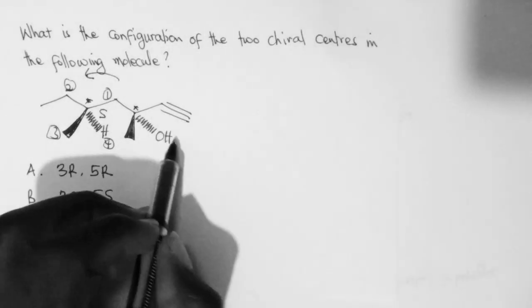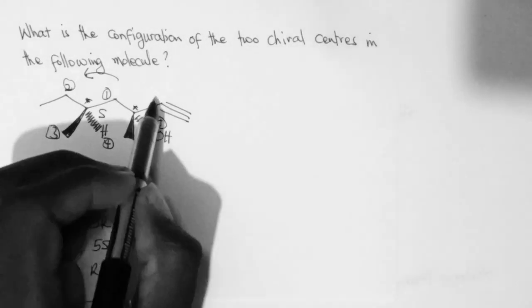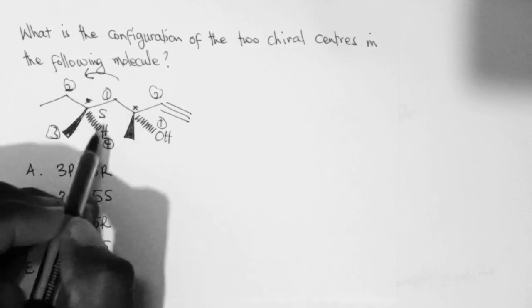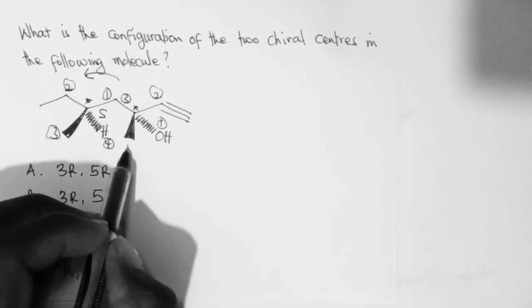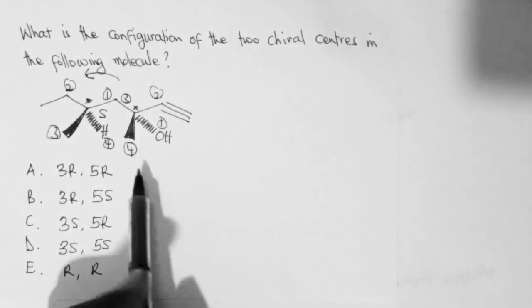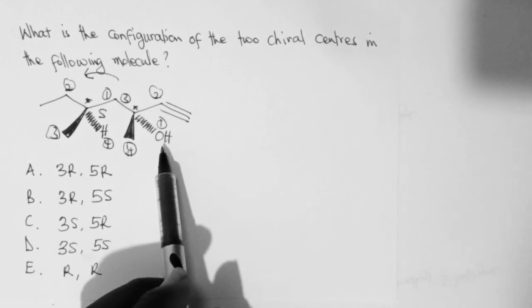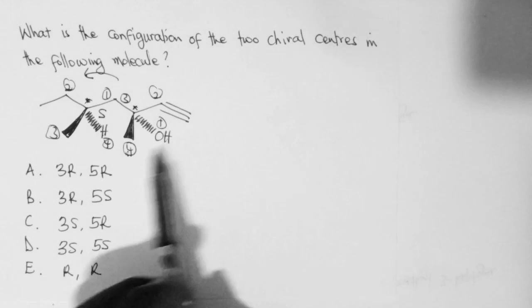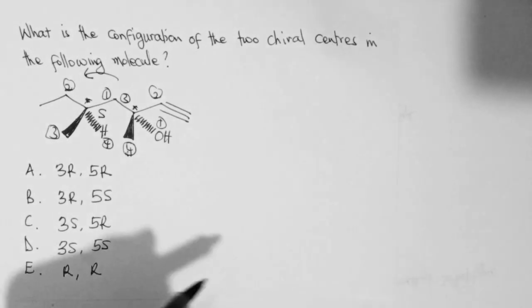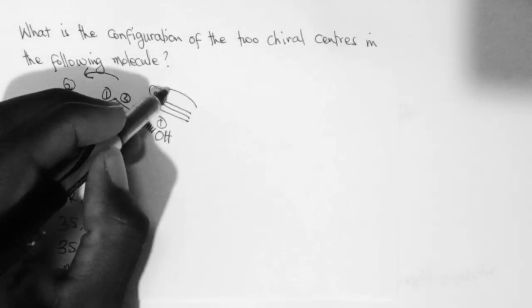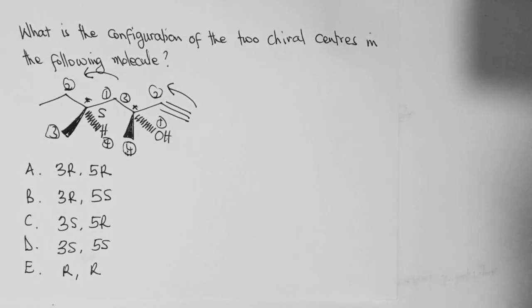Now, if we come here, this is 1, this is 2, this is 3, and then this is 4. But the lowest priority group, which is this methyl group, is not on the dash bond, and therefore we will invert configuration in this case. So you see that if we check this one too, it's moving in the anti-clockwise direction.